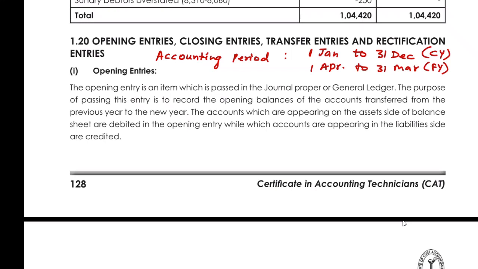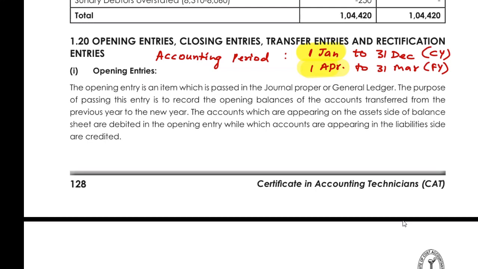What are the opening entries? Opening entries are all the balances which are coming on the opening date, whether it can be the 1st of January if the company has the calendar year as the financial year. But if the company has 1st of April as the financial year, so all the entries on 1st of April would be their opening entries. What do you mean by opening entries?